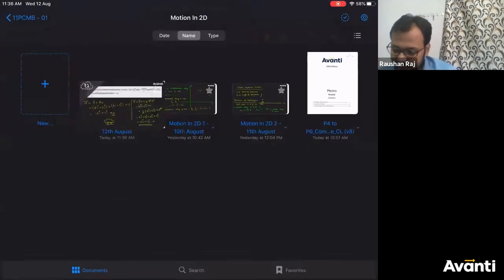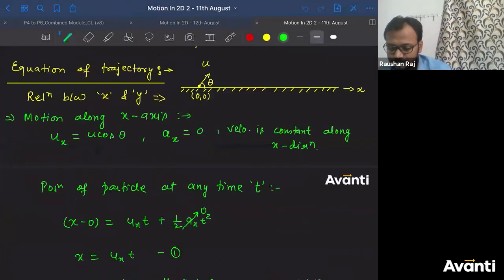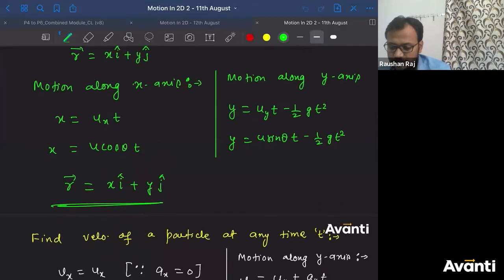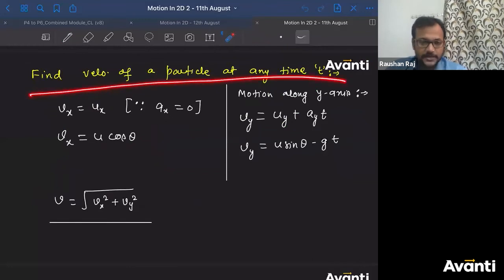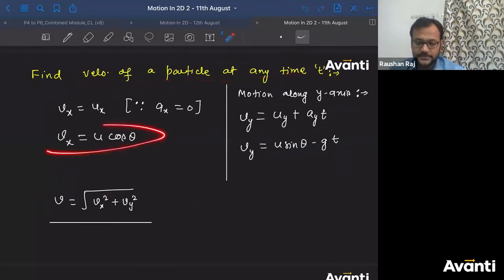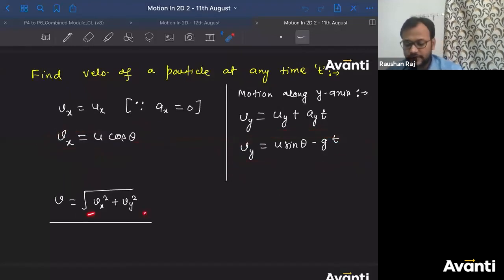Where is the second class? This is the second class, right? Look carefully, we have already solved this. Didn't we do this? Find the velocity of particle at any time t. Vx is this one, Vy is this one. So V will be equal to the square root of Vx square plus Vy square.